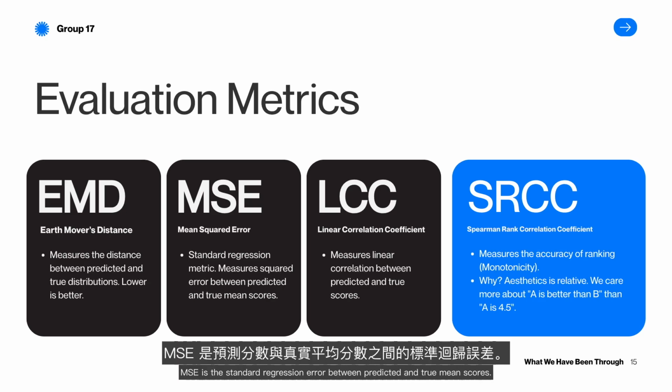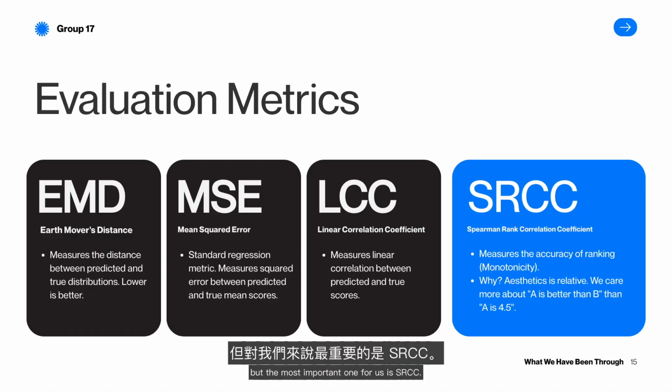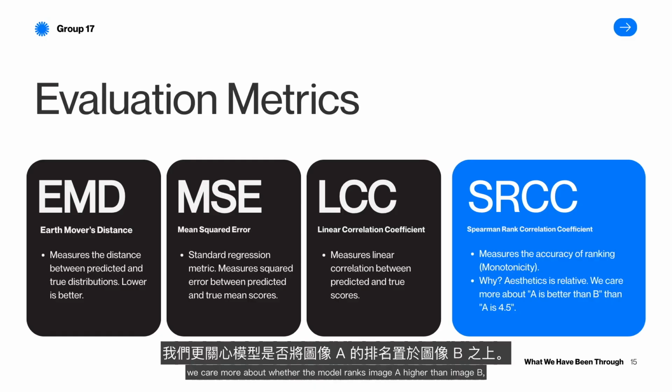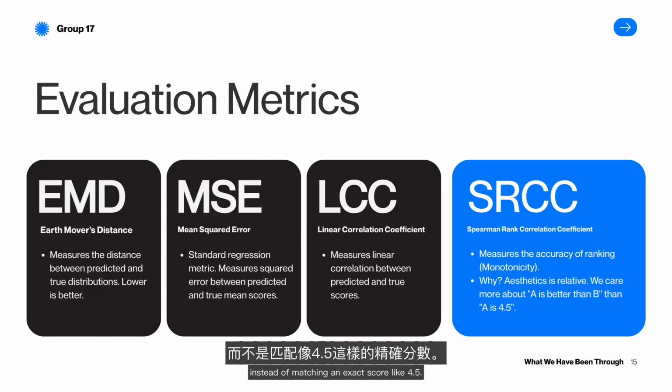MSE is the standard regression error between predicted and true mean scores. LCC measures linear correlation between predicted and true scores, but the most important one for us is SRCC. Because aesthetics is relative, we care more about whether the model ranks image A higher than image B, instead of matching an exact score like 4.5. We also use EMD to compare the full predicted score distribution with the true vote distribution, where lower is better.